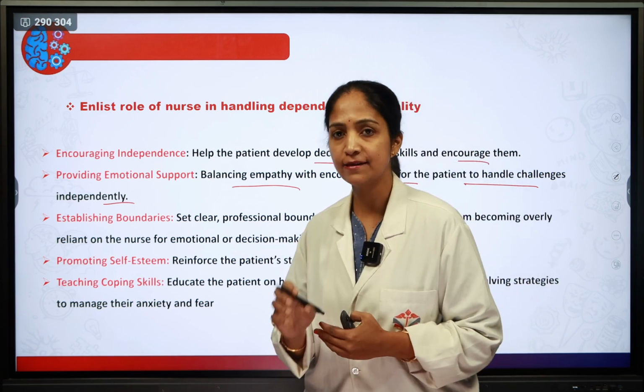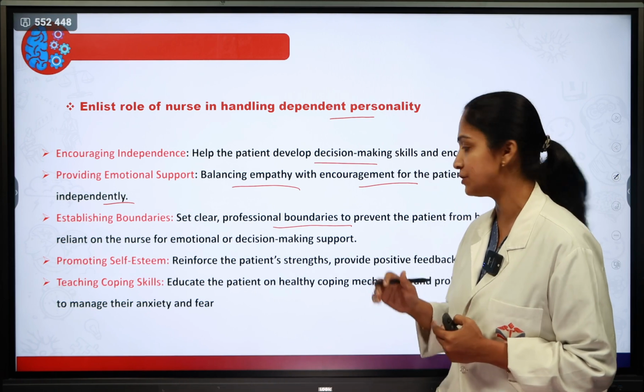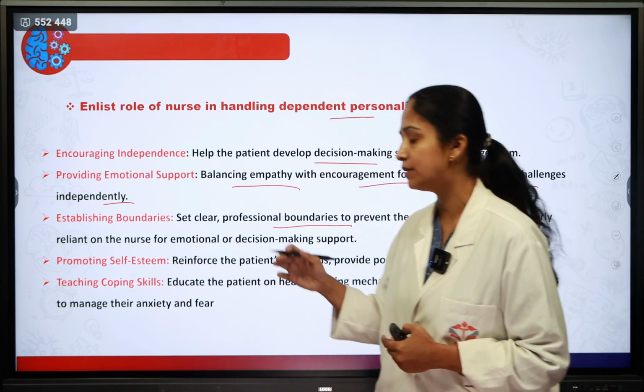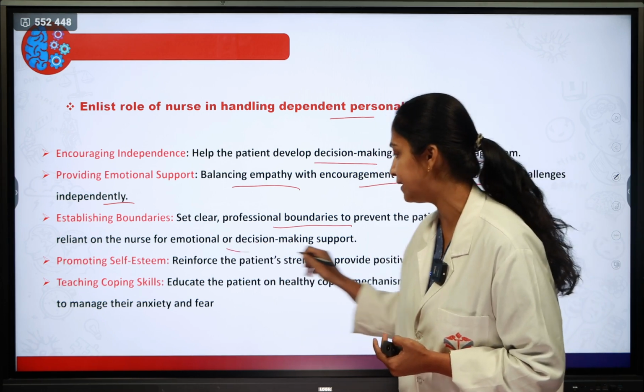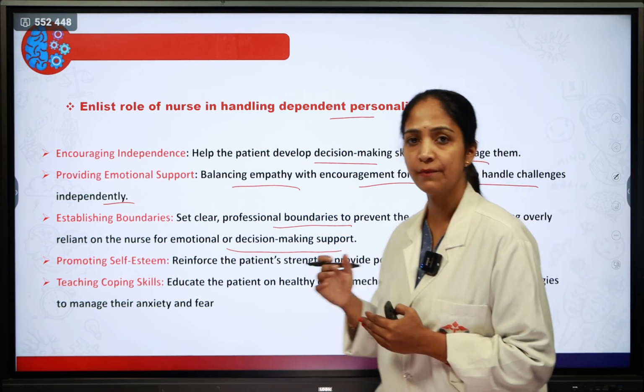Next one is establishing the boundaries. So set clear professional boundaries to prevent the patient from becoming overly reliant on the nurse for emotional or decision-making support. So we have to set particular boundaries with the patient.